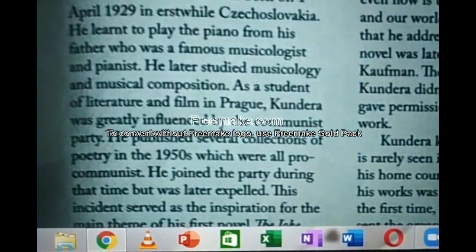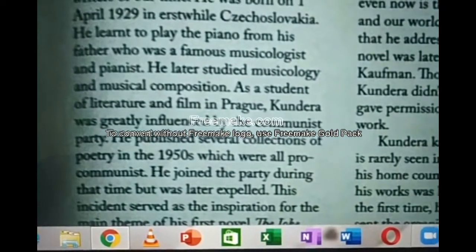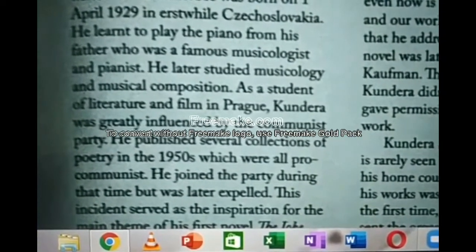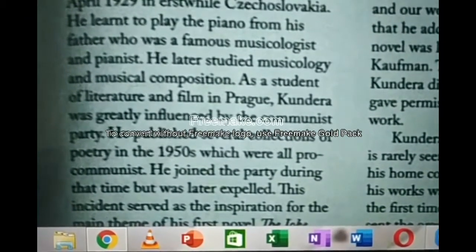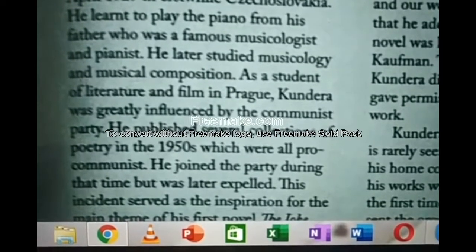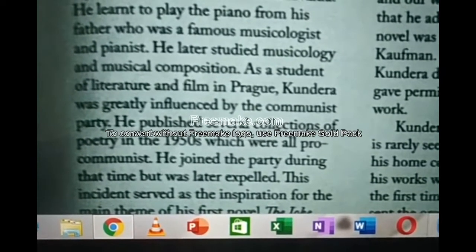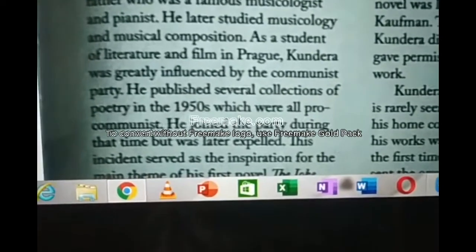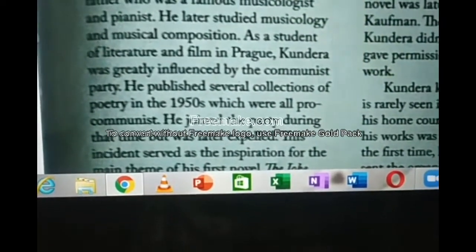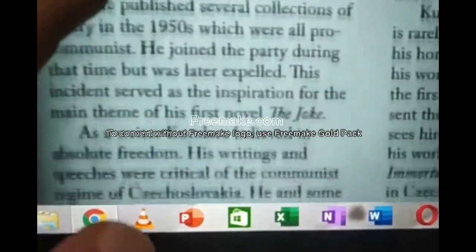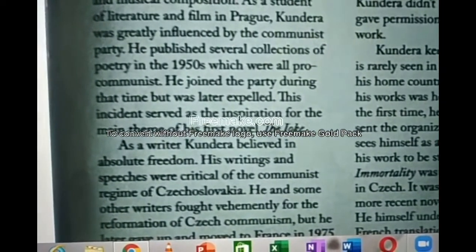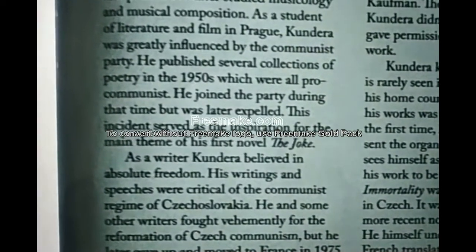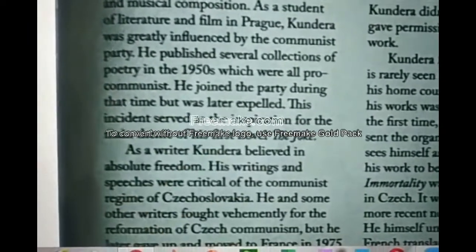He later studied musicology and musical composition. As a student of literature and film in Prague, Kundera was greatly influenced by the Communist Party. He was greatly attracted by the Communist Party from his childhood. He published several collections of poetry in the 1950s, which were all pro-communist.